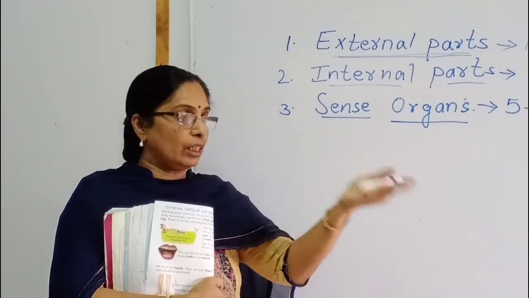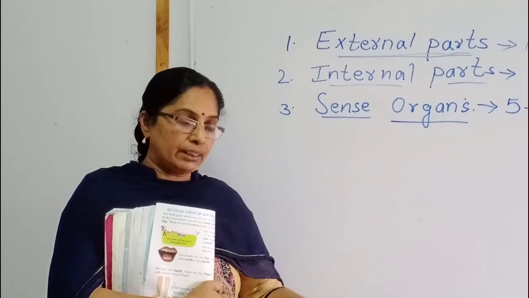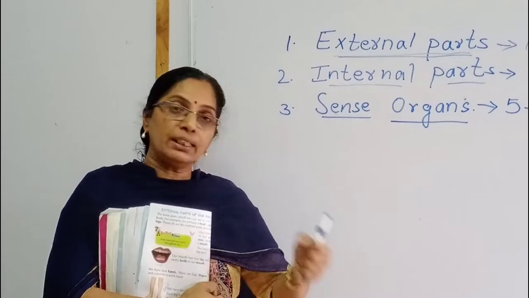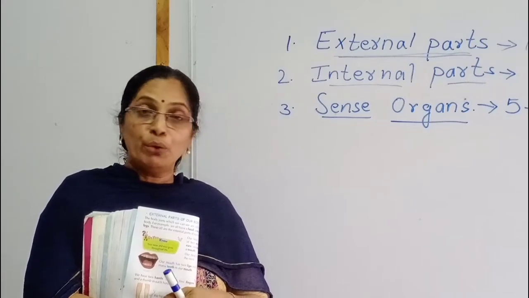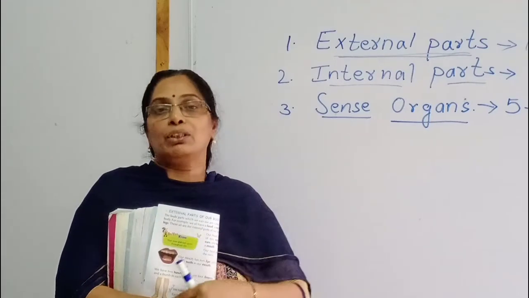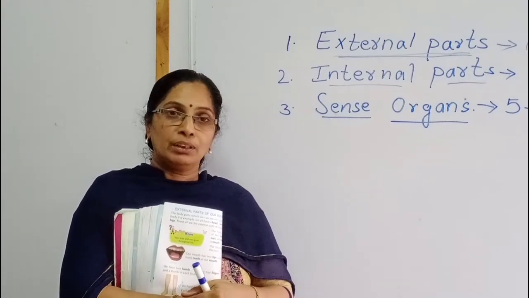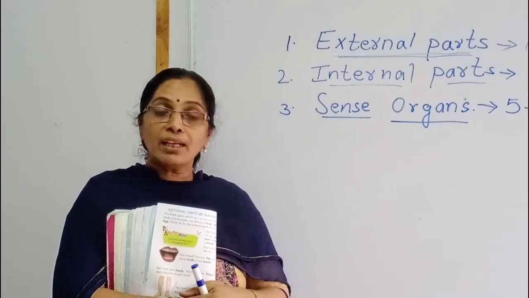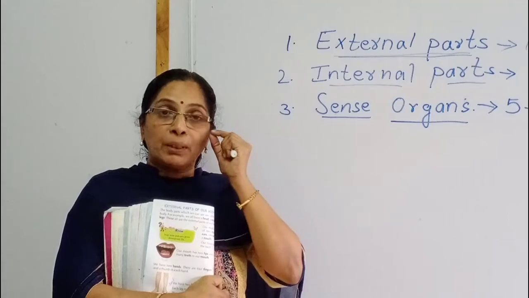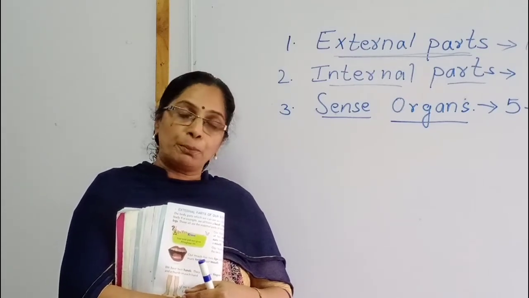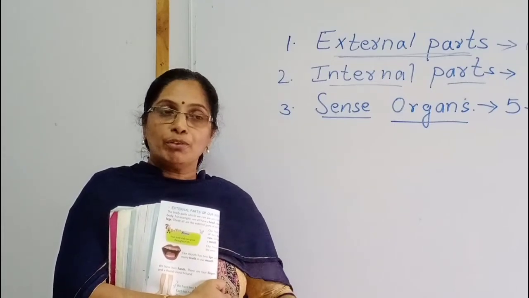Legs, head, hands. What works can we do with our hands? We are writing, eating and picking things. Can you pick things with our legs? No, we can't. Only hands we are using. Can you write with the legs? No. Can you eat with the legs? No, we can't eat. So each part of our body has different, particular works.